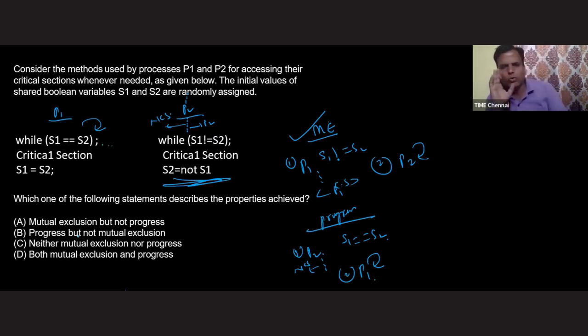But right now, process P2 doesn't want to enter the critical section. That means progress is not guaranteed, because process P1 is totally dependent on process P2 to move forward. So that's why progress is not guaranteed. Hope you understood this one. It is not new for us. We have already seen it in strict alternation. So that means option A is correct.